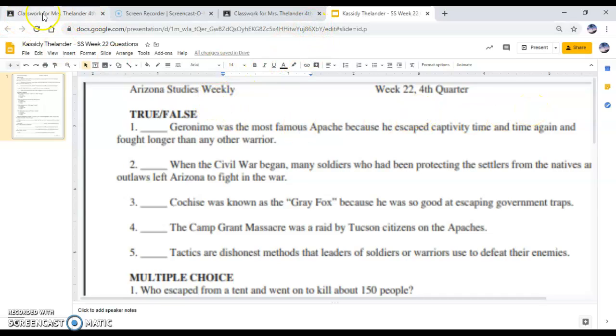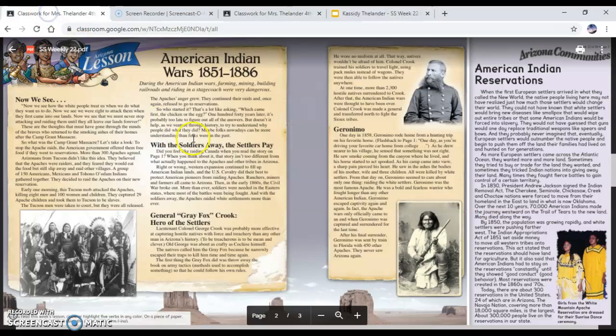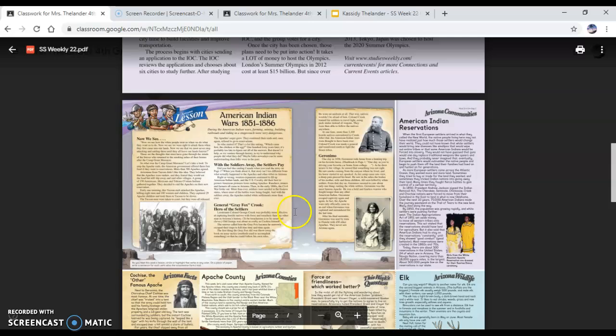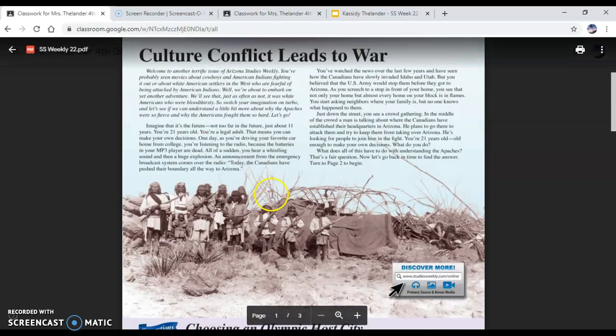So once again, you can go back and forth from your questions and back to the newspaper so that you can look it up. So when you go through next week and you're highlighting all of the information you want to highlight, hopefully you'll save that on your device and be able to refer back to it so that you can go and answer your questions.